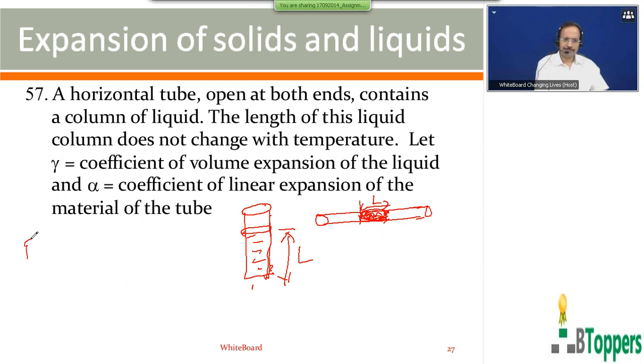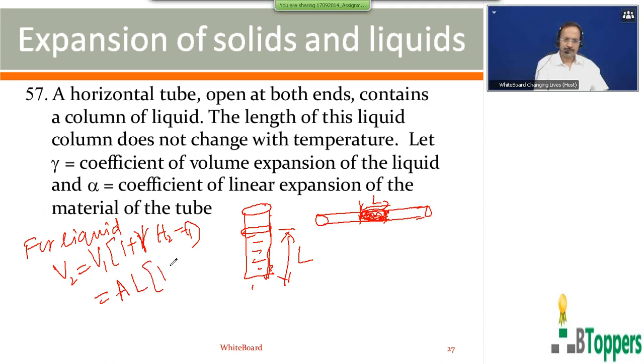So the volume of the liquid at higher temperature is the volume of the liquid at lower temperature times 1 plus gamma real for the liquid into T2 minus T1. The volume of the liquid you can write as the product of the area of cross section and the length of the liquid column. So the initial volume of the liquid at initial temperature T1, denoted by V1, you can write as A1L1.